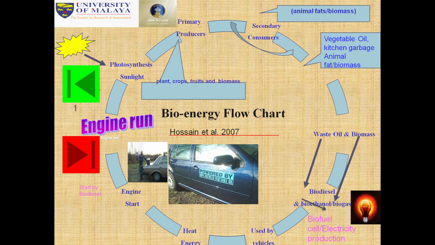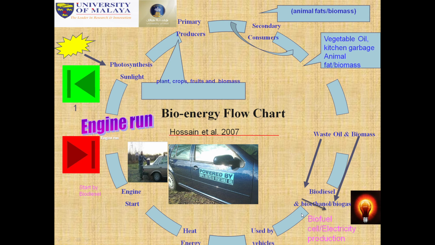Hussain et al. 2007, we introduced this energy flow chart. This is from the plants, sunlight, photosynthesis. Then primary producer, secondary producer, consumer, plant crops, fruits and vegetables, biomass. Then secondary consumer, elements, fats, biomass, vegetables, kitchen garbage, elements and fats, biomass. Then oil, waste oil and biomass.